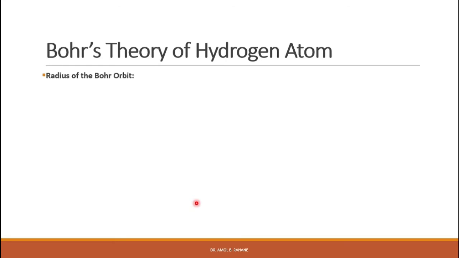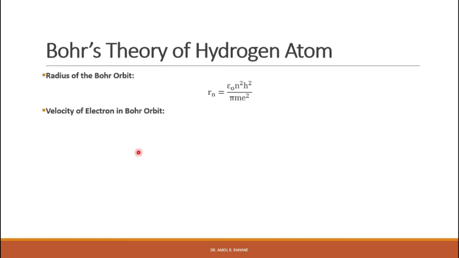Now, on the basis of this model, Bohr was able to calculate the radius of Bohr's orbit, right? So the radius of Bohr's orbit is Rn is equal to epsilon 0 n square h square upon pi m e raised to 2, right? Where epsilon 0, that we know, is the permittivity, m is the mass of the electron and e is the charge of the electron, and n is the number of the orbit, right? And that n we call the principal quantum number. So it varies for different orbits.